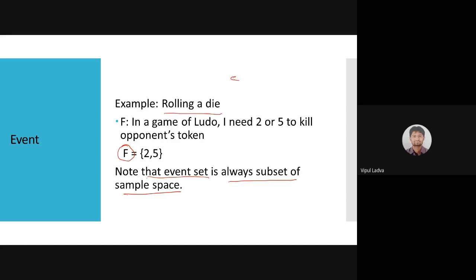If I'm rolling a die, then my sample space will contain 1, 2, 3 up to 6. That will be my sample space. And if I label this particular set as an event F, then you can easily observe that F is a subset of capital S. So always take care: an event is always a subset of the sample space of the experiment. That means, in terms of sets, an event set will always be a subset of our sample space.